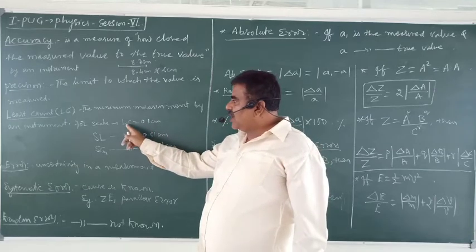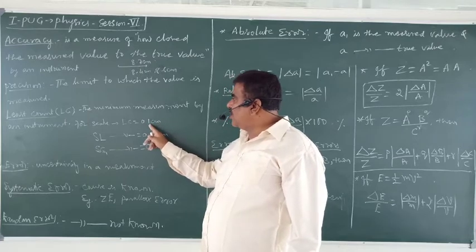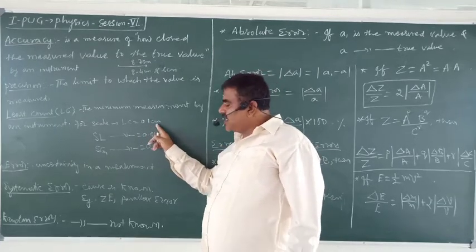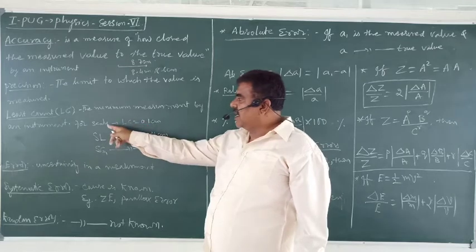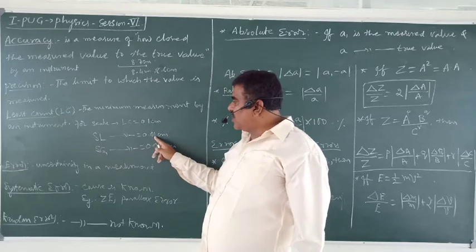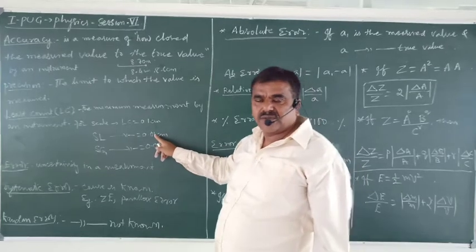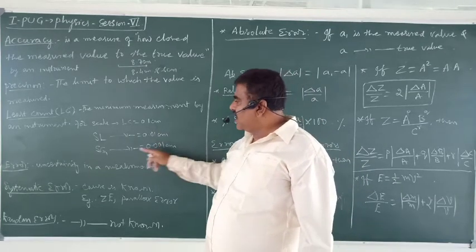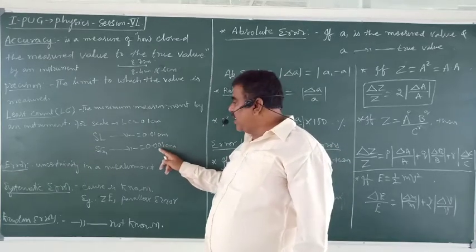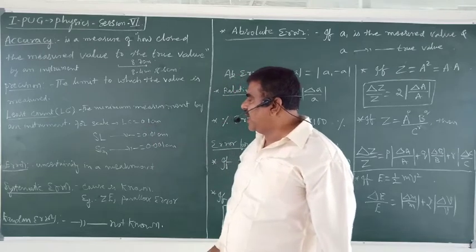Now you observe here. If you use an ordinary scale, the precision is less, the accuracy is up to the first decimal place itself. You can't say the second decimal place using this ordinary scale. Using a slide caliper, you can measure up to the second decimal place. In this screw gauge, you can measure up to third decimal place.